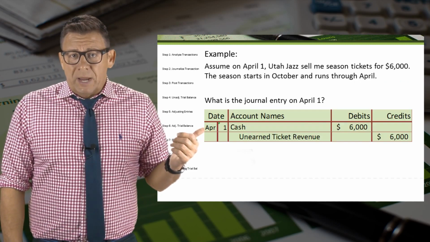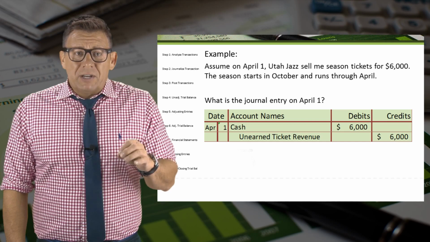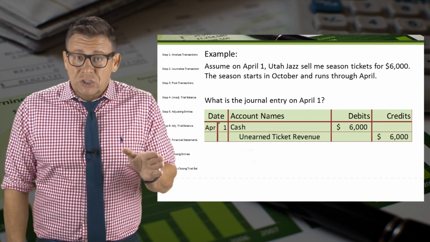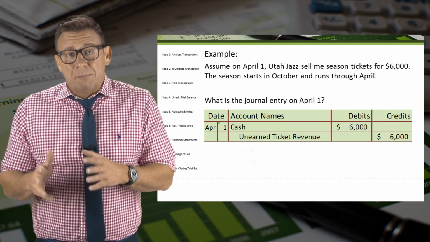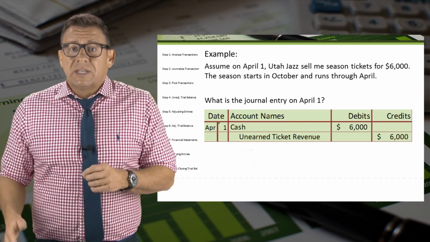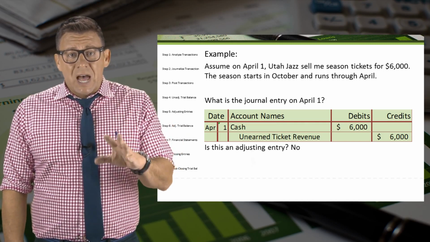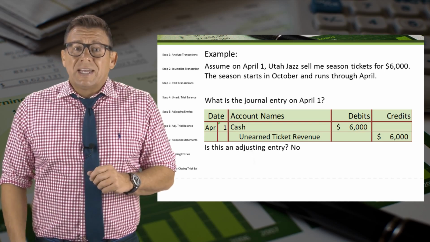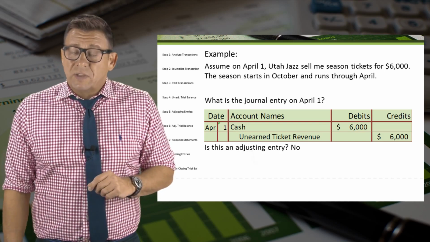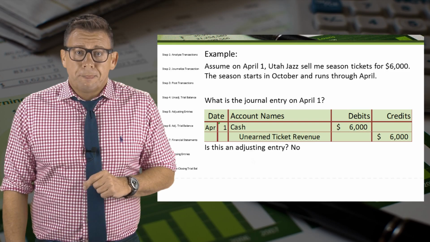The journal entry on April 1 is a debit to the asset account cash and a credit to the liability account unearned ticket revenue for $6,000. This is not an adjusting entry because there is an underlying transaction that happened on April 1st.